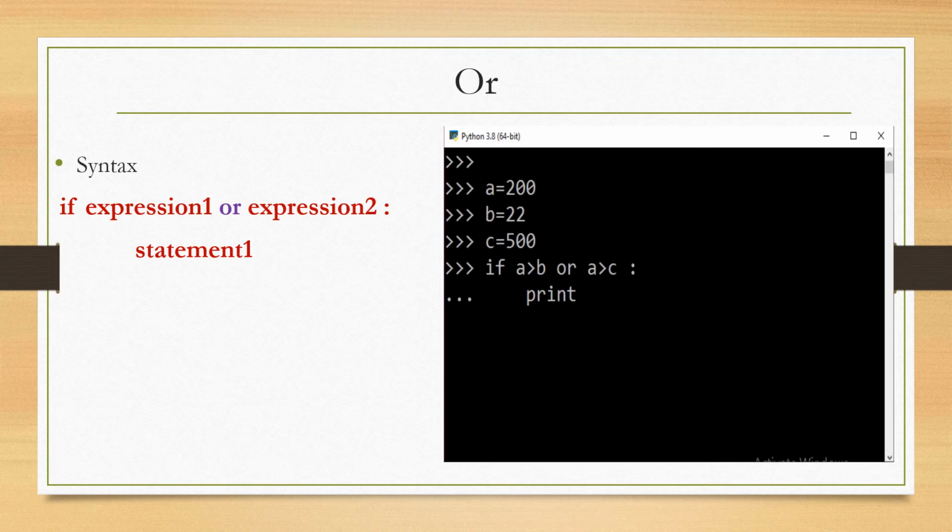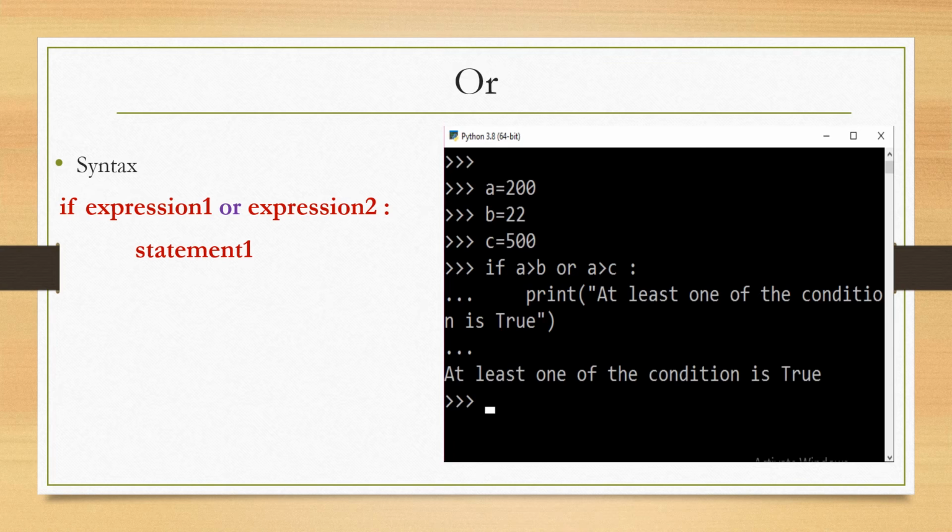Now using if with the OR keyword, I am checking two conditions. If A is greater than B or A is greater than C. So if you see, A value is 200, 200 is greater than 22. Yes, it is true. Is A greater than C, 200 greater than 500? No. So one condition is true and one condition is false. So true or false is true here. So this print statement gets executed here. At least one of the conditions is true, so this message is displayed. Like this you can use the OR keyword.